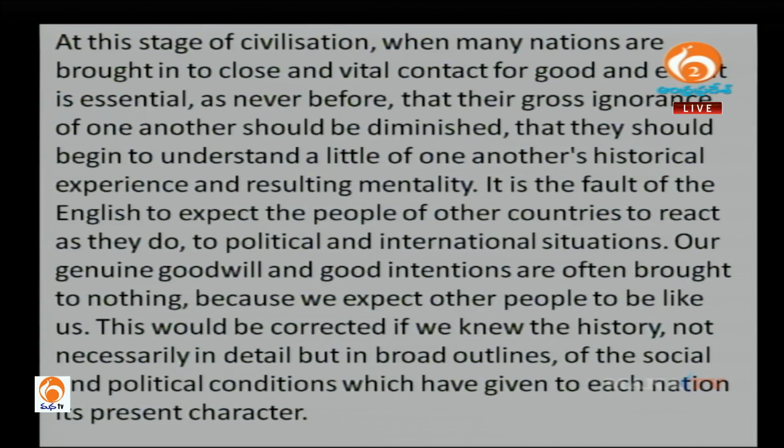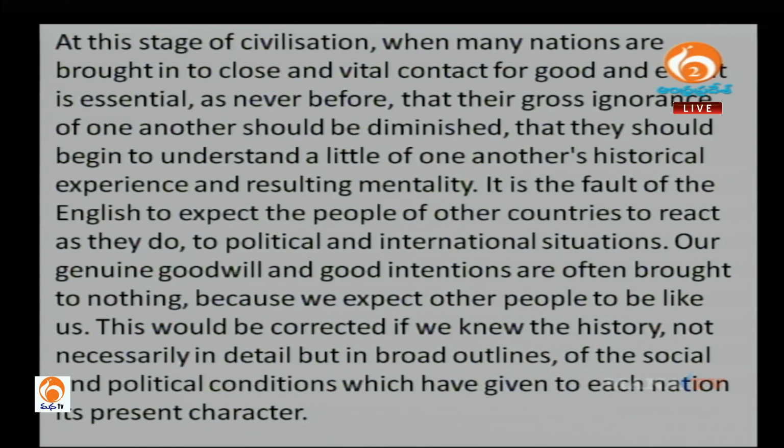Okay, so I'll continue from there. Should be diminished, that they should begin to understand a little of one another's historical experience and resulting mentality. It is the fault of the English to expect the people of other countries to react as they do to political and international situations. Our genuine goodwill and good intentions are often brought to nothing because we expect others to be like us.